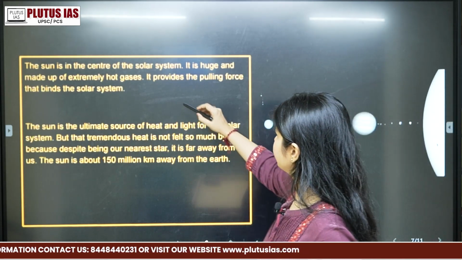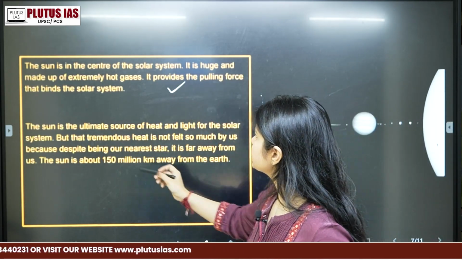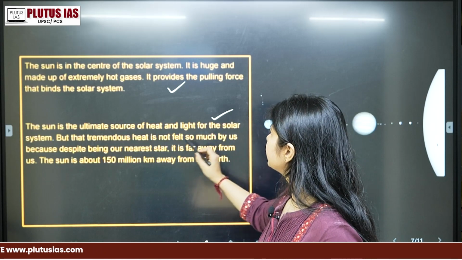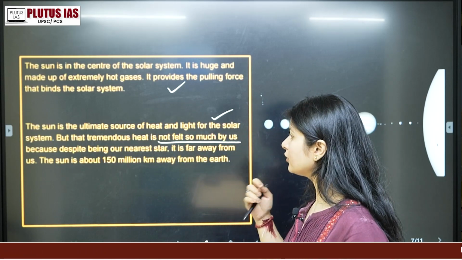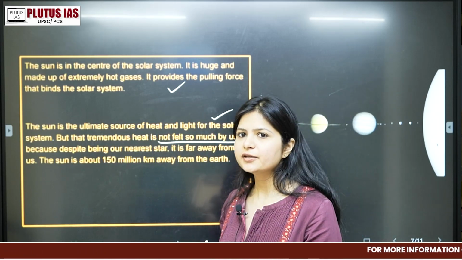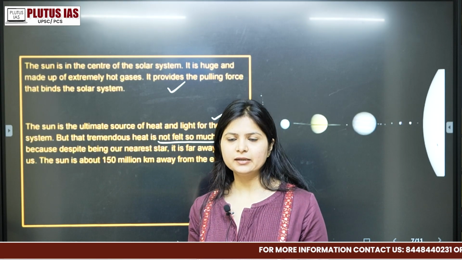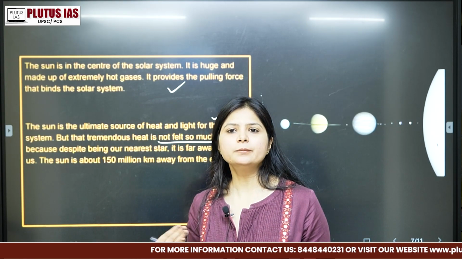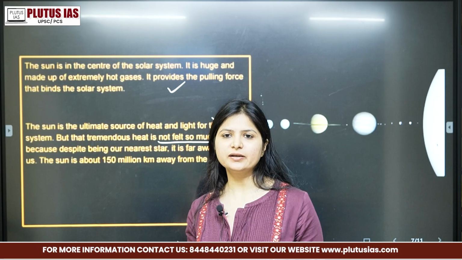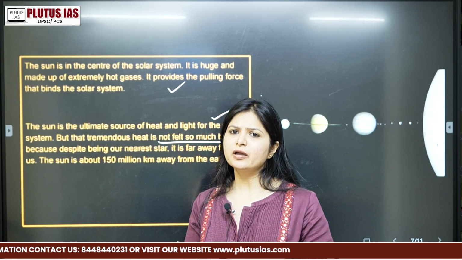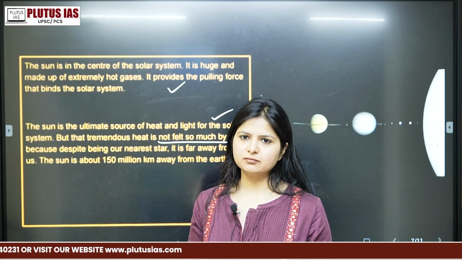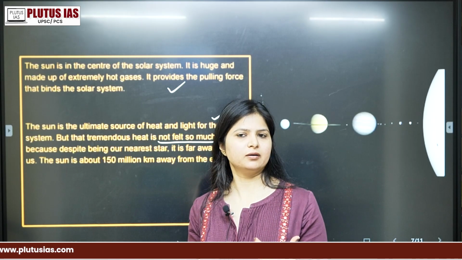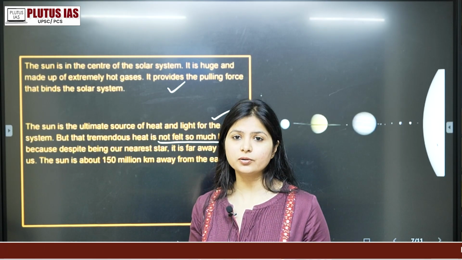So the sun is at the center. We have discussed it so many times. The sun is the ultimate source of heat. Yes, and its tremendous heat is not felt. Why is it not felt? Because it is not too near to the earth. If we had been living on Mercury or Venus, then we would have felt that, oh, it's so hot. Or if we had been so far from the sun, then we would have experienced too much cold, right?